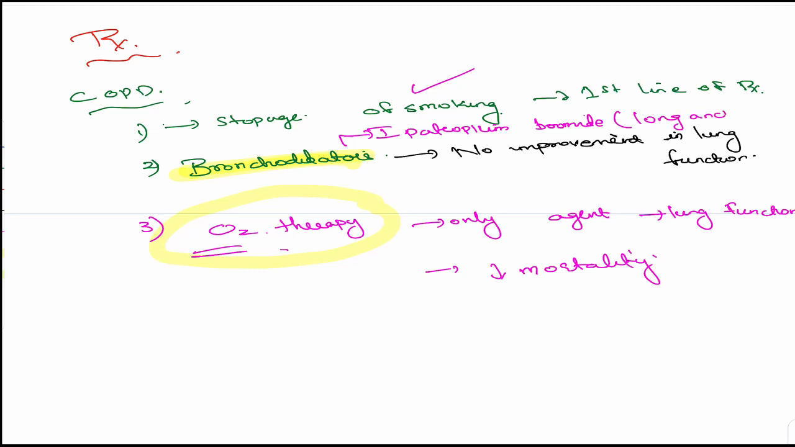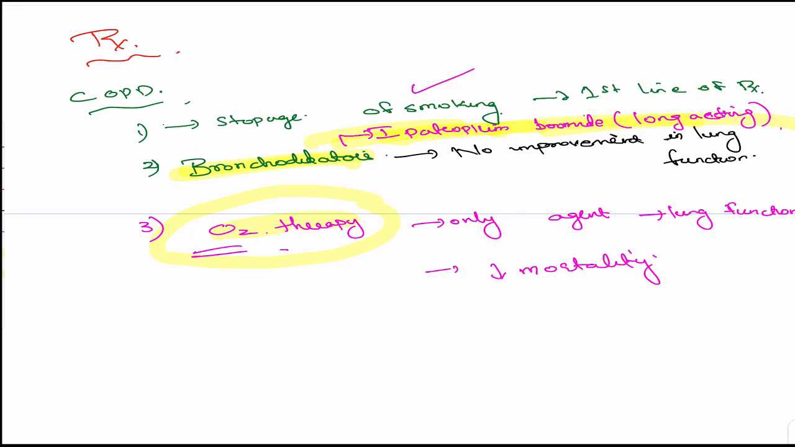So here the problem is chronic, not reversible. We can't reverse it quickly by giving it, so we have to use it for a longer period. We have to use something which is long acting, because simply by giving it we won't get the reversed state. So use the much longer acting ipratropium bromide to treat. Oxygen therapy is the only agent which can improve the lung function.